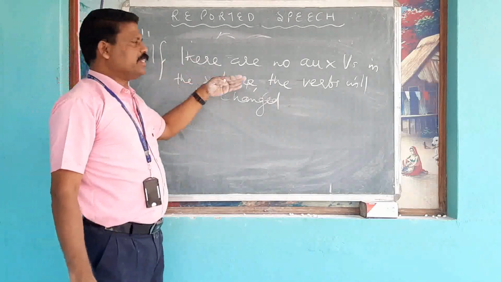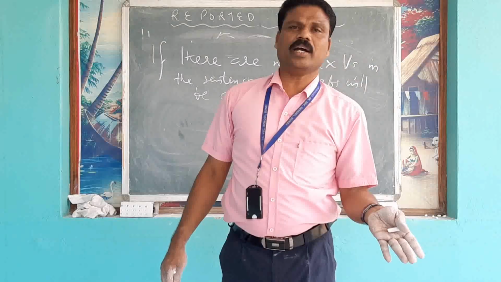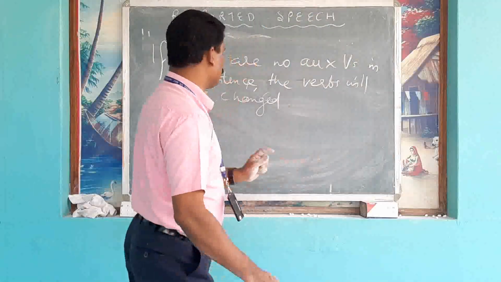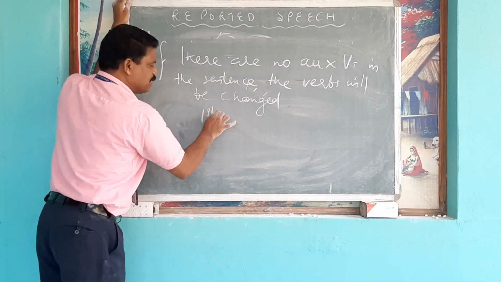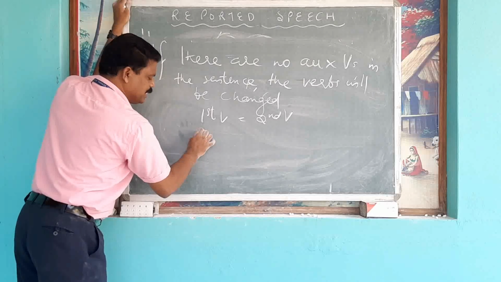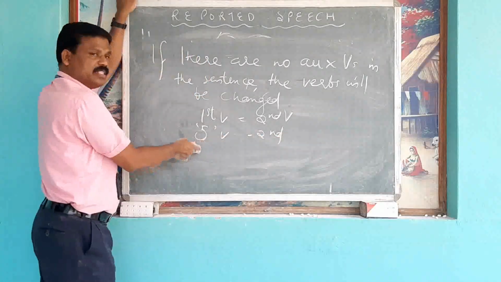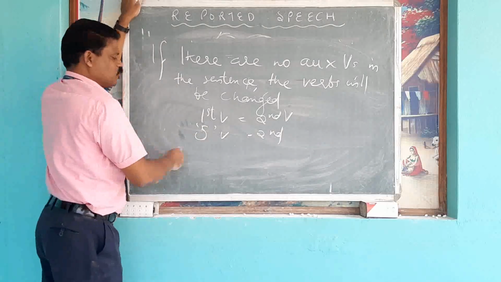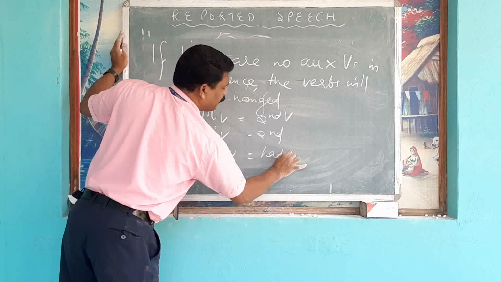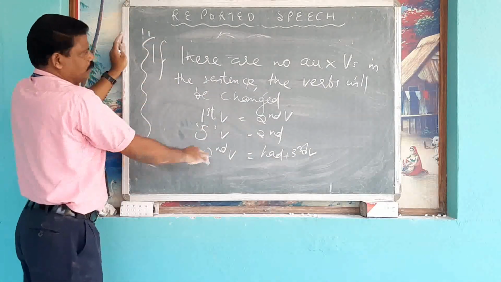If there is an auxiliary verb in the sentence, the verb will not change. If there is no auxiliary verb, the verb will definitely change. How? First verb will be changed into second verb. Yes verb will be changed into second verb. Yes verb means verbs ending with s, and second verb will be changed into had plus third form. So please remember the rule.